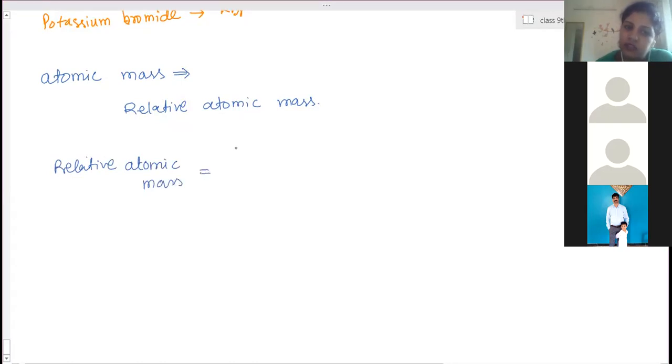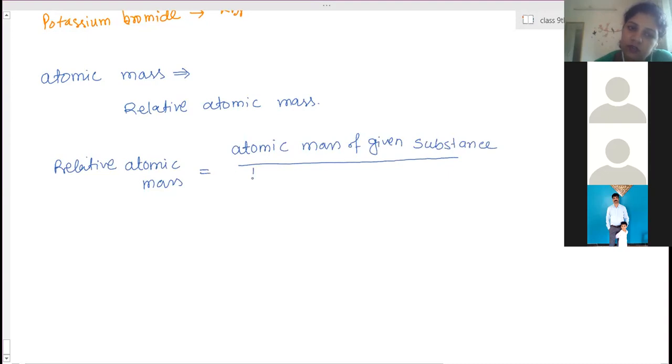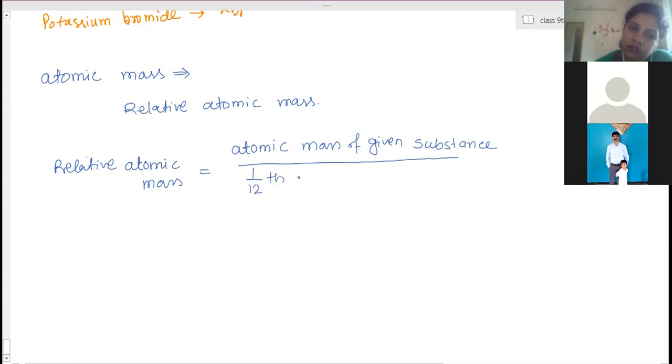Relative atomic mass is the ratio of the atomic mass of the given substance divided by 1/12 of the mass of a carbon-12 atom. Carbon-12 means the carbon atomic mass is 12. Now it is 12 into 1 by 12. What is the value?